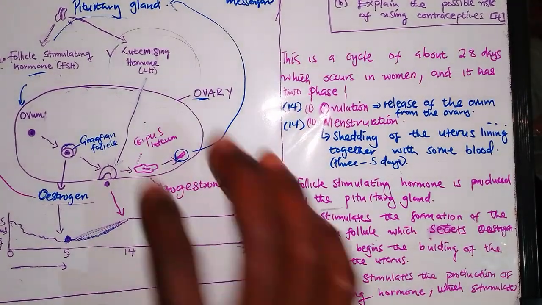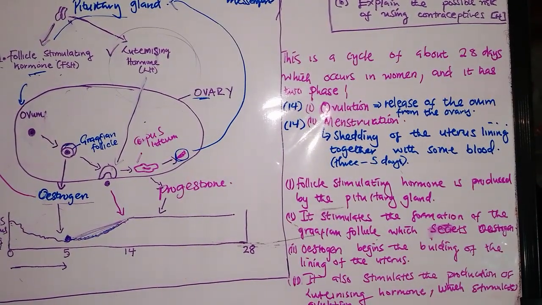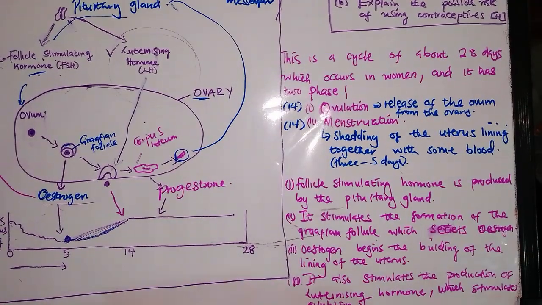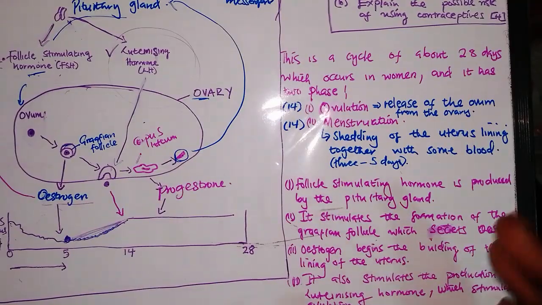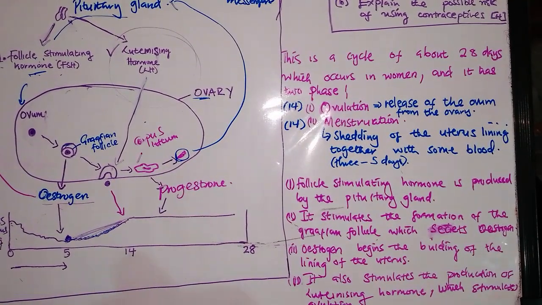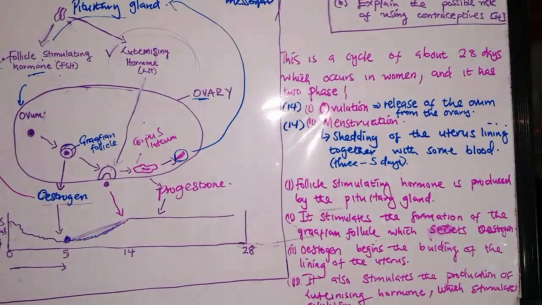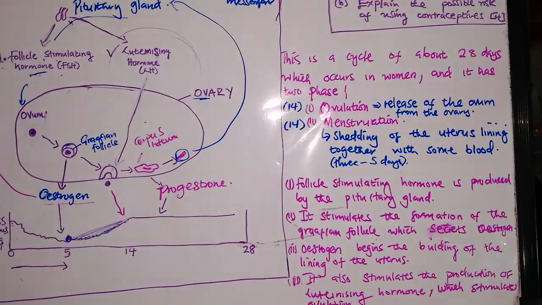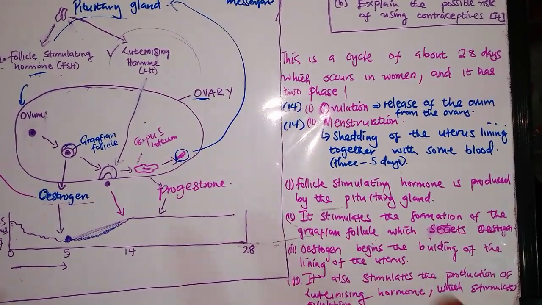So once the corpus luteum disappears, meaning it will stop producing progesterone, the maintaining of the lining of the uterus will stop, which causes the uterus to start shedding, which starts again the entire process of the follicles being stimulated, they stimulate the ovaries. So this is how the menstrual cycle occurs.